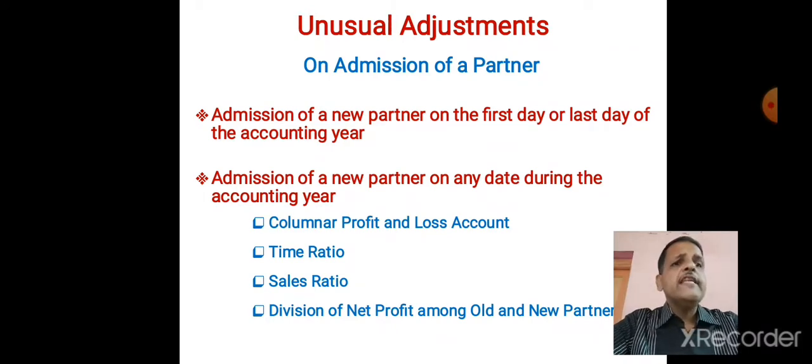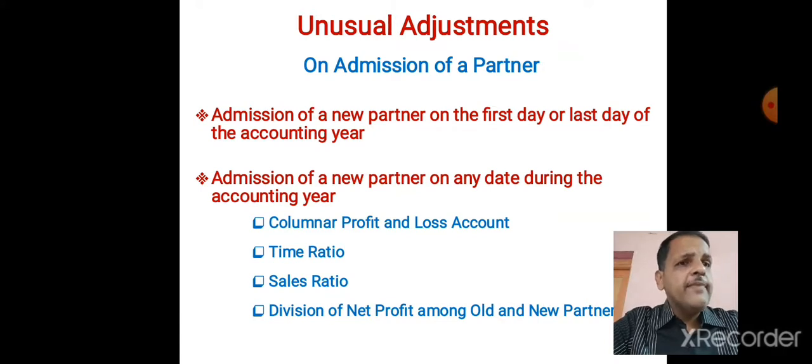If the partner entered in between the year, now in our case on 1st July, then what we have to see is how many months of the accounting period are there before his entry. That is from April to June, 3 months. From the entry of the new partner, from July to March, it is 9 months. So 3 is to 9.